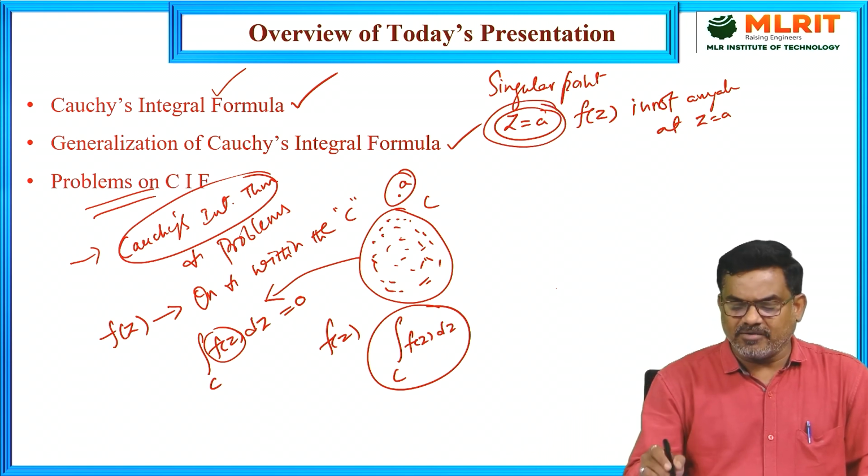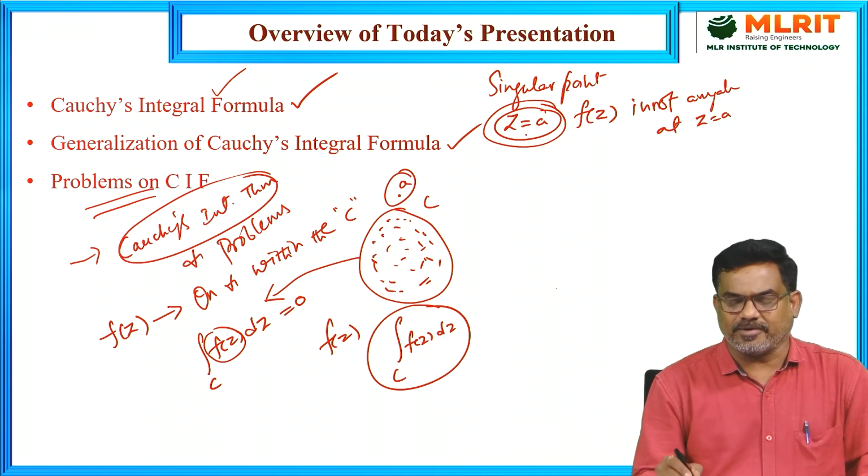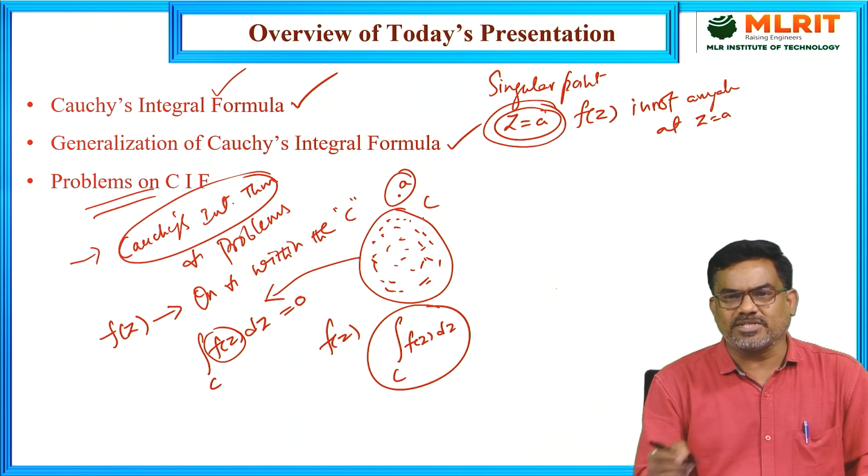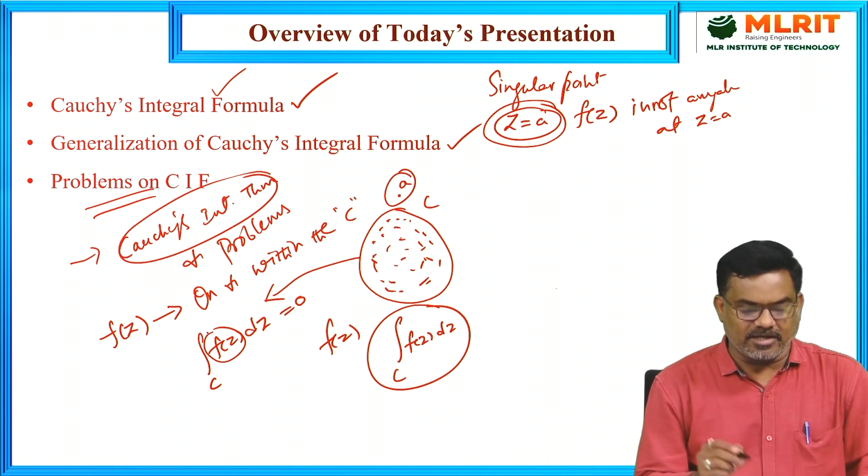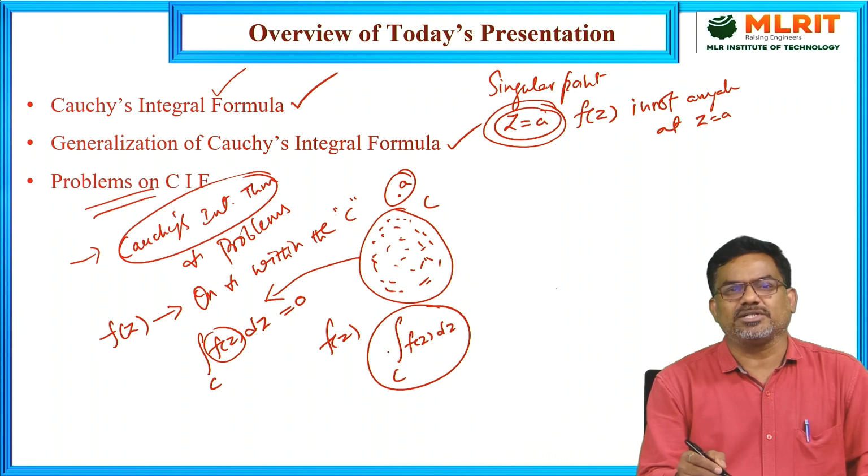So if the derivative of f doesn't exist at z equal to A, then it is said to be a singular point. And if that singular point is outside the circle, simply the line integral is 0. If it is inside the circle, then we have to apply Cauchy's integral formula.